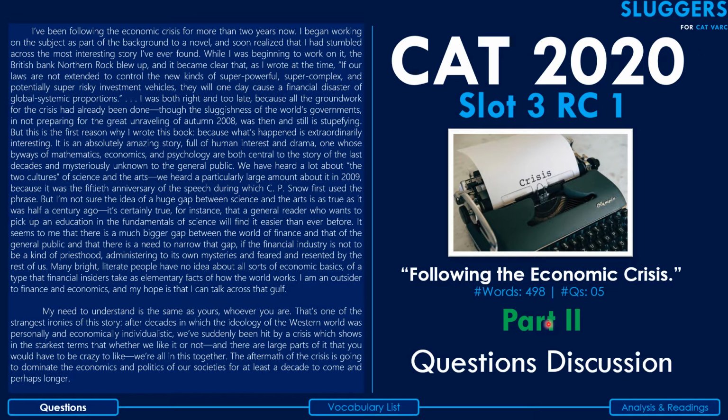This is the second part of the session where we have been discussing an RC that was asked in the CAT exam, in the third slot of the CAT exam in the year 2020. I've titled the RC as Following the Economic Crisis, 498 words, 5 questions. This is the part two of the session where we discuss the questions.